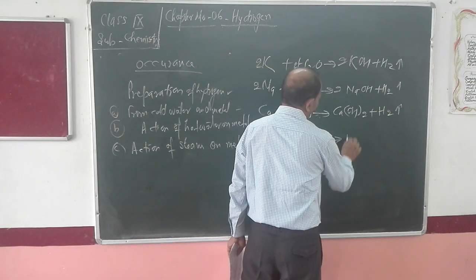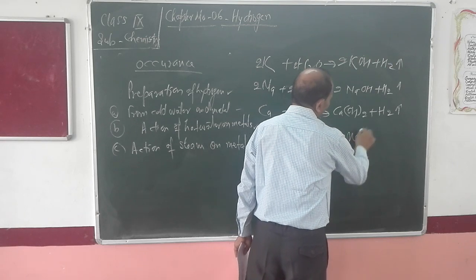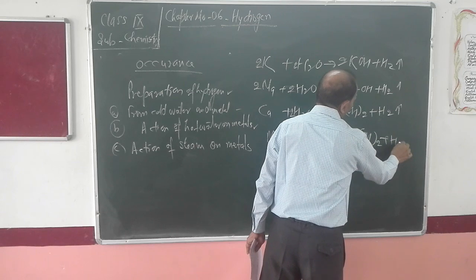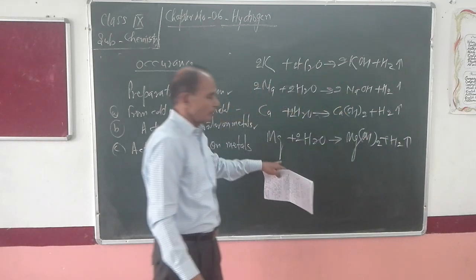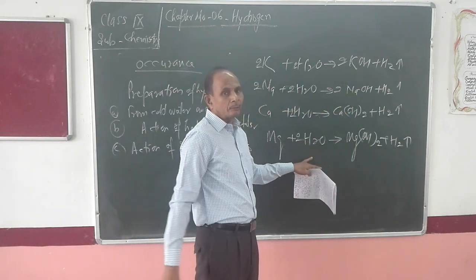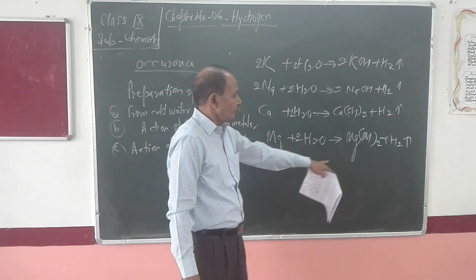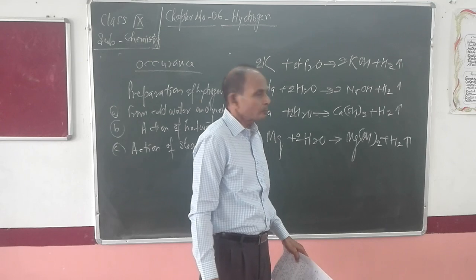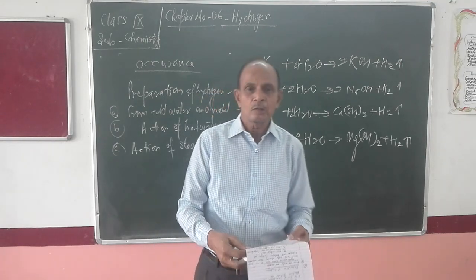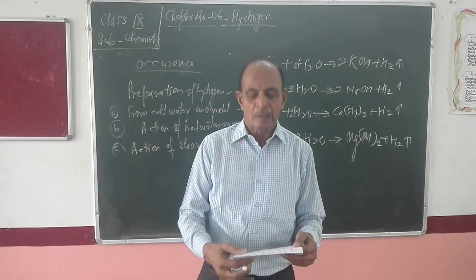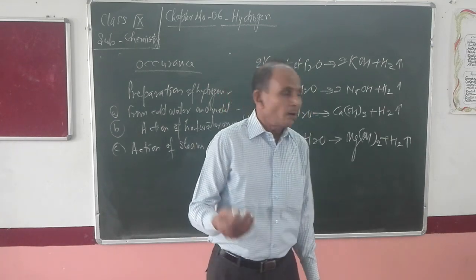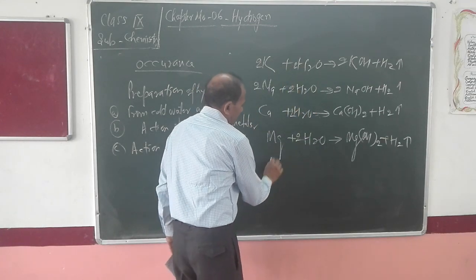You see here, magnesium reacts with the hot water, that is boiled water, to form its hydroxide along with the production of hydrogen gas. Magnesium also reacts with the steam to form its oxide.